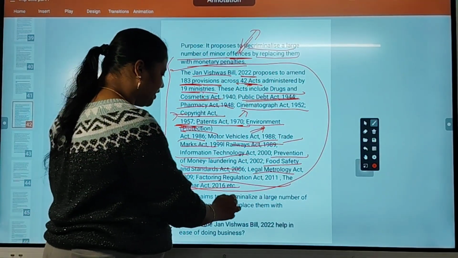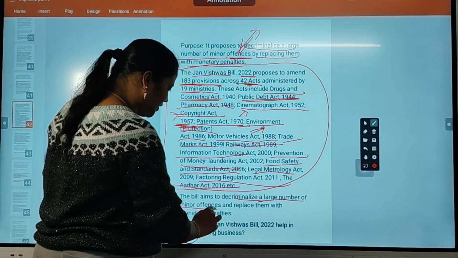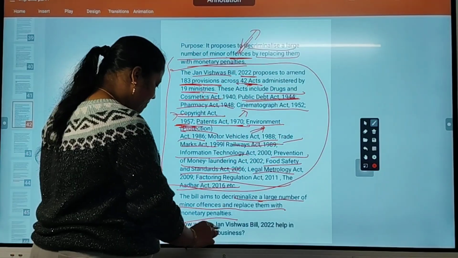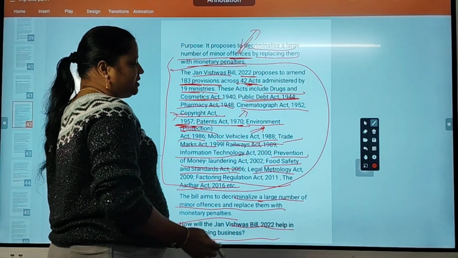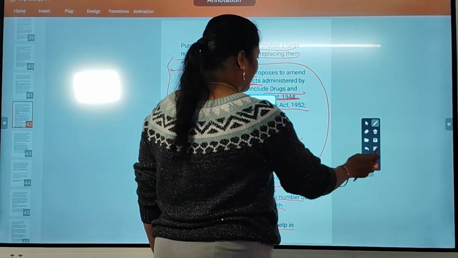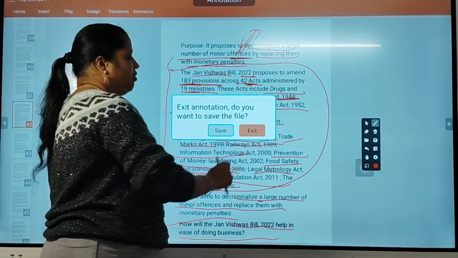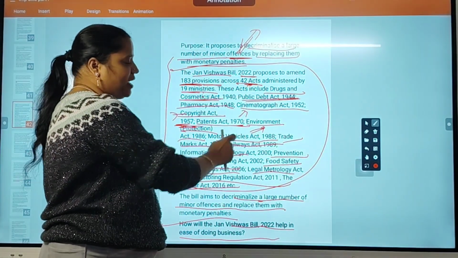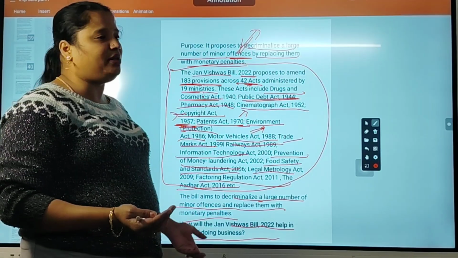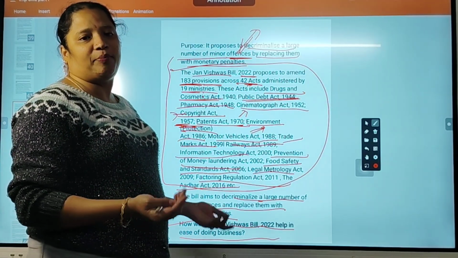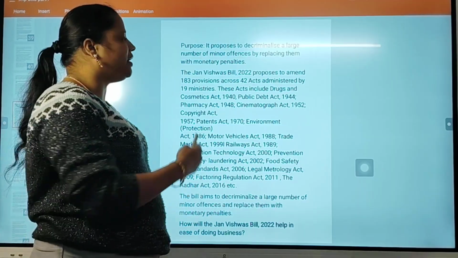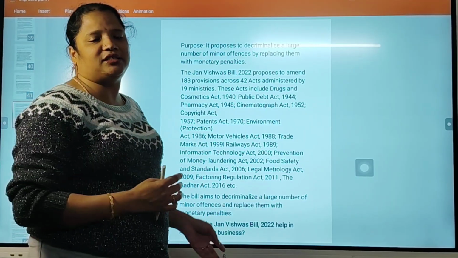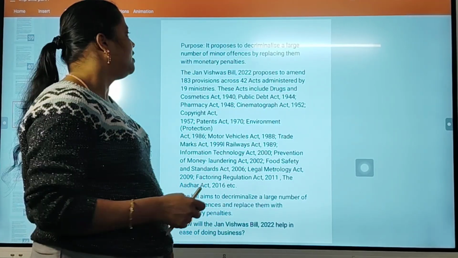The bill aims to decriminalize a large number of minor offences and replace them with monetary penalties. How will the Jan Vishwas Bill help in ease of doing business? This will help the Indian economy and revenue making also. Instead of being sent to jail, spending a lot of time in court and paying large fees to lawyers, they directly pay to the government. The government is also getting some revenue out of this.